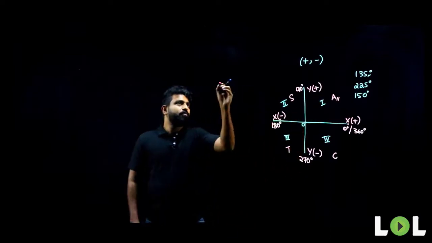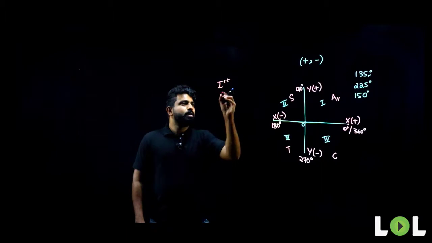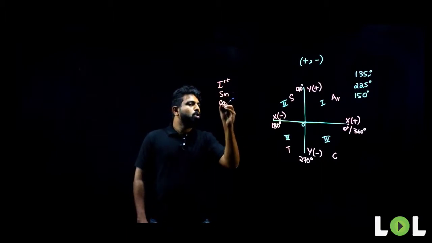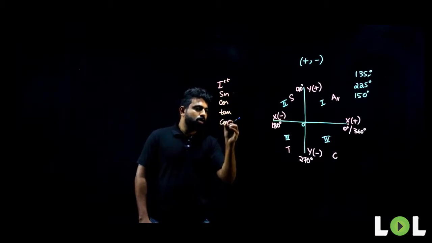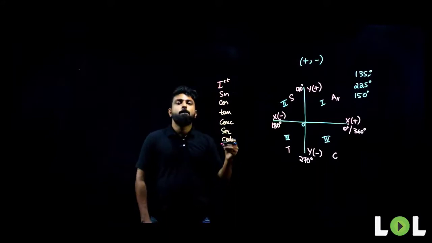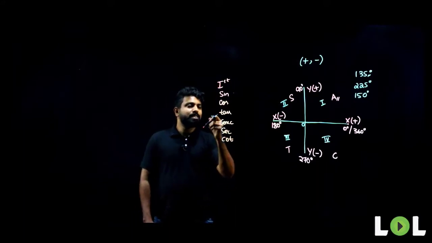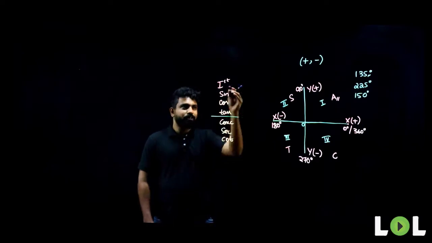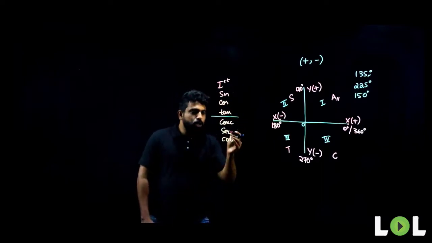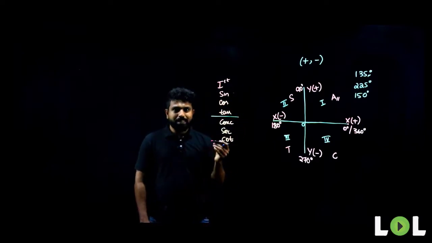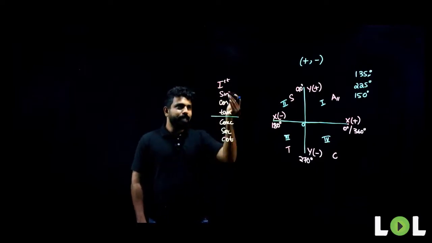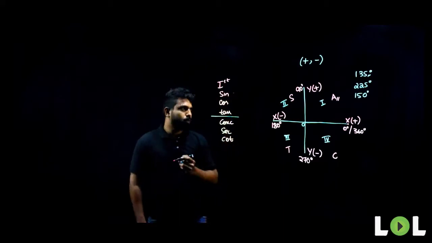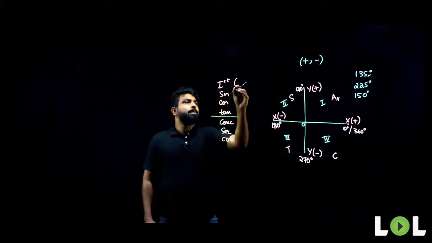Meaning, in my first quadrant, sine, cos, tan, cosecant, secant and cot are all positive. If you know that these three values, sine, cos and tan, are positive, it is enough to tell that cosecant, secant and cot are positive. Why is that so? Because cosecant, secant and cot are nothing but the inverses of sine, cos and tan. So, in the first quadrant, all these are positive.